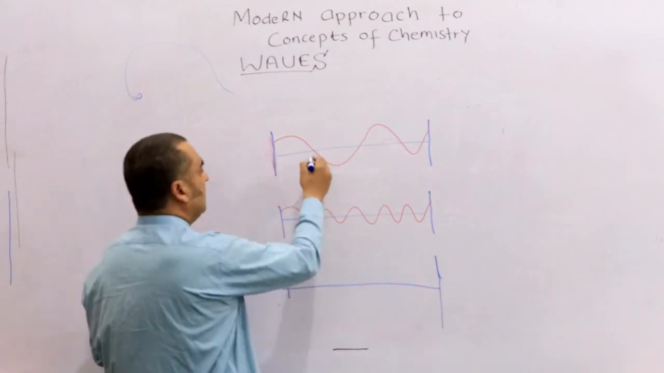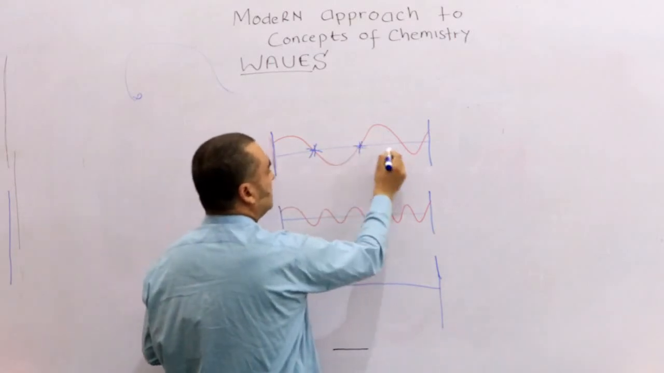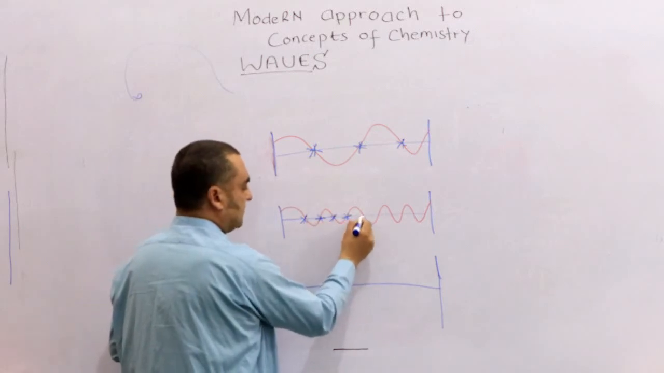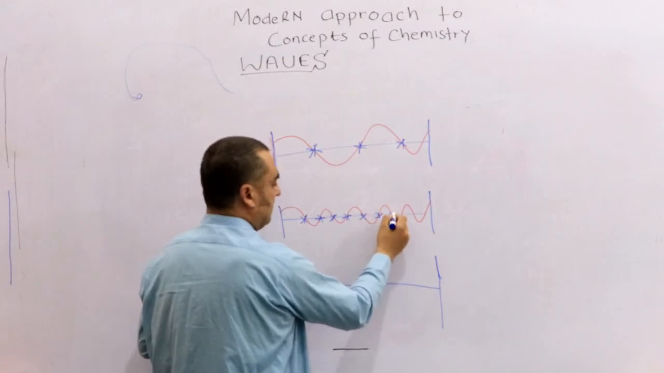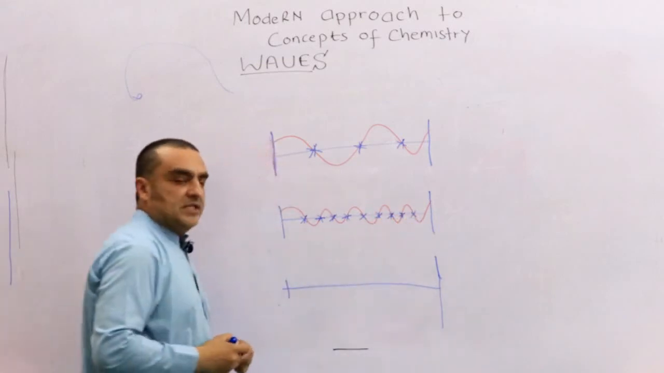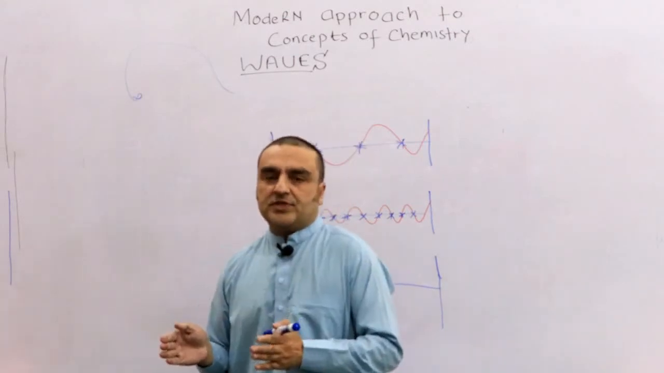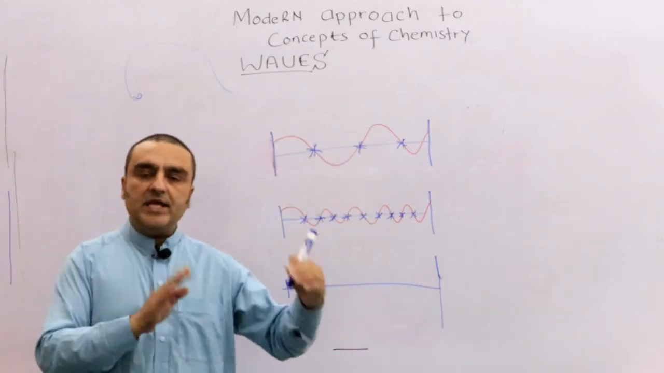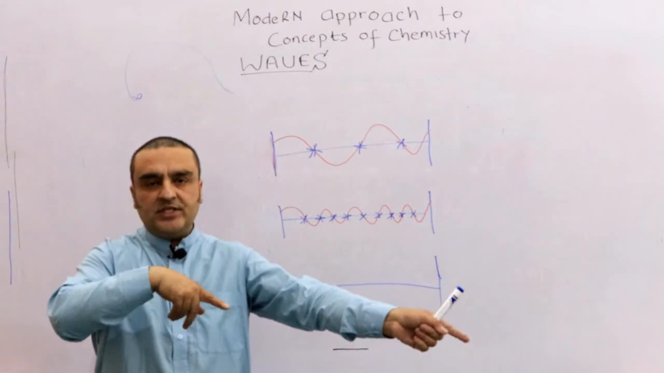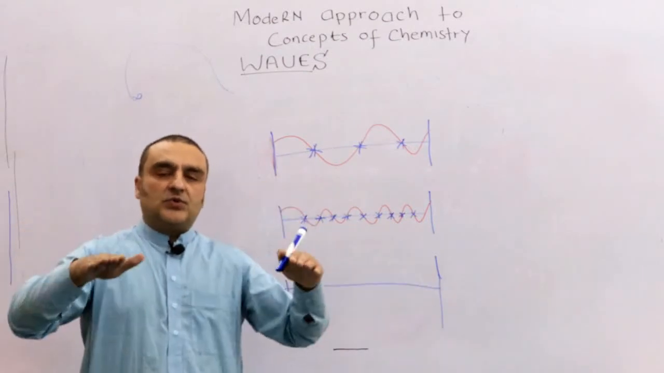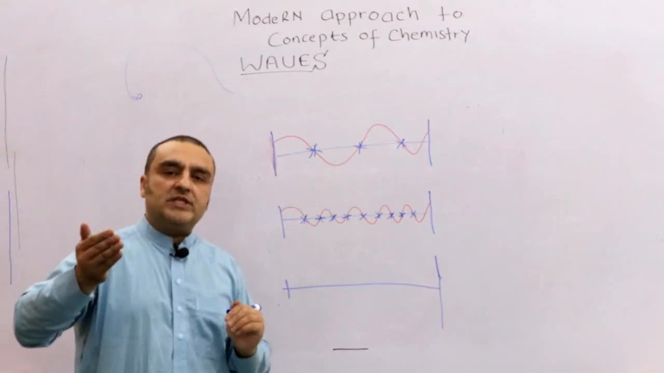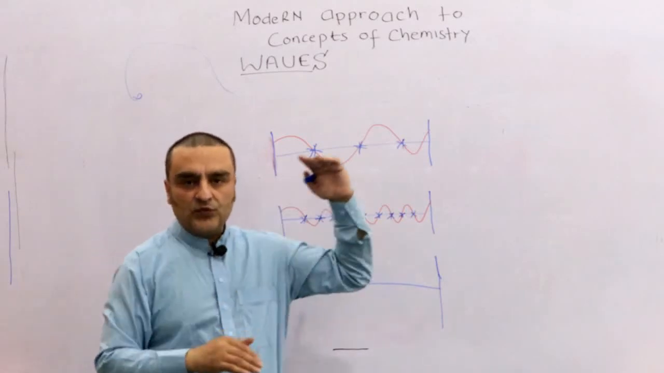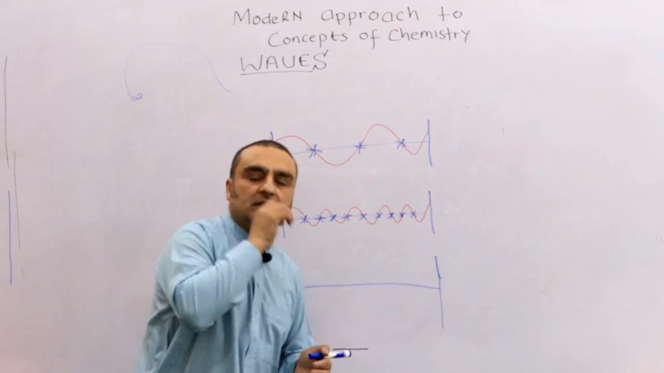Here you have one node, two nodes, and 3 nodes. Here you have 1 node, 2 nodes, 3 nodes, 4 nodes, 5 nodes, 6 nodes, 7 nodes, 8 nodes, 9 nodes. This means there are relations. When high frequency, there are more nodes. High energy, because frequency is directly proportional to energy, so when a wave has high frequency, it has high energy. When a wave has high frequency, it has a large number of nodes. If a wave is high energy, it should have a large number of nodes. You will understand that in electrons.